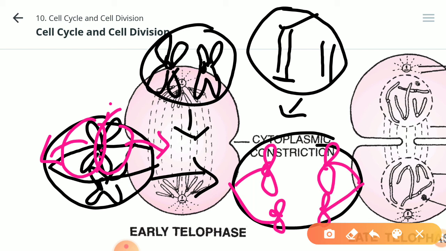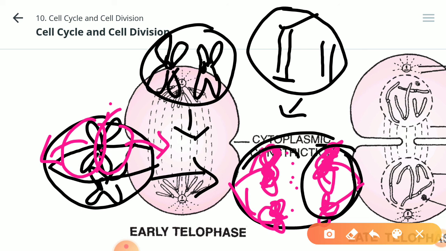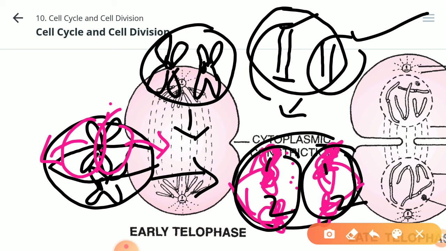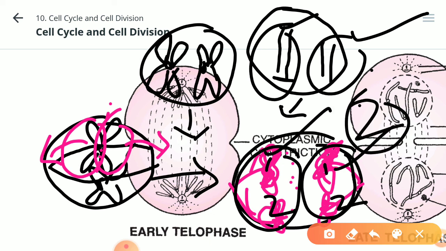अब ये टीलोफेज आएगा. टीलोफेज में न्यूक्लियर मेम्ब्रेन बनेगा. This will again uncoil, will form one chromosome, this will form second chromosome, this will form one chromosome, this will form second chromosome. So now here we have one cell nucleus, here we have another nucleus. How many chromosomes within this nucleus? 1 and 2. How many within this? 1 and 2. This was the parent cell. How many chromosomes was the parent having? 1 and 2. So as the parent is having 2 chromosomes, जो daughter nuclei बने, they also have 2 chromosomes. That is why mitosis is called an equational division.